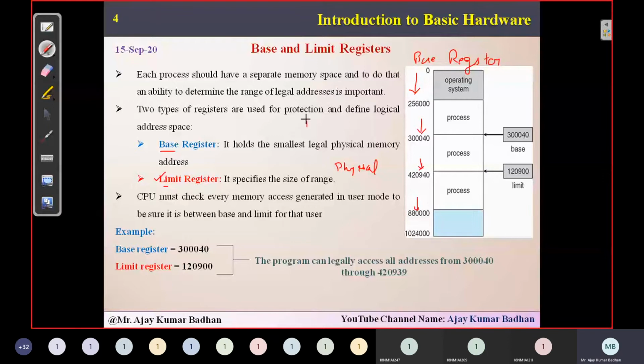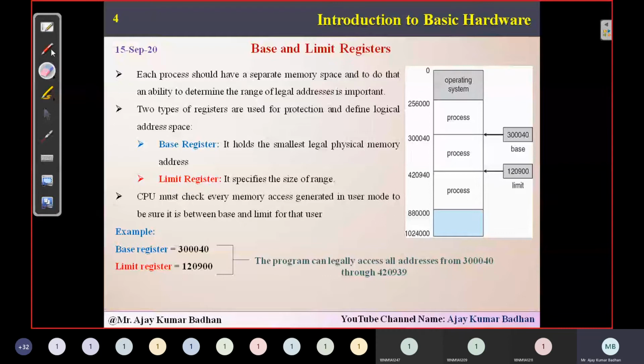Now every process, whenever created, let us suppose you are writing a program and executing it. What is a process? A program in execution. So that process will be allocated in these slots, like from 25,600 to 30,0040, which can be accessed by one process. If another process is created, it will be present in one of the other slots. And this will not happen in sequential order.